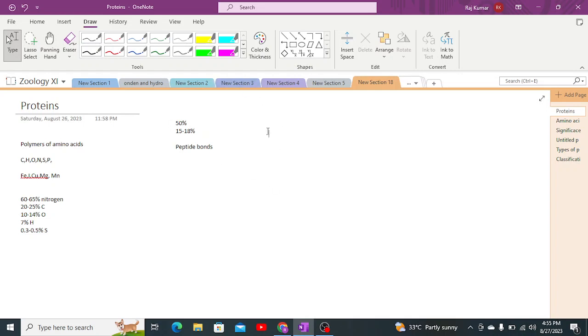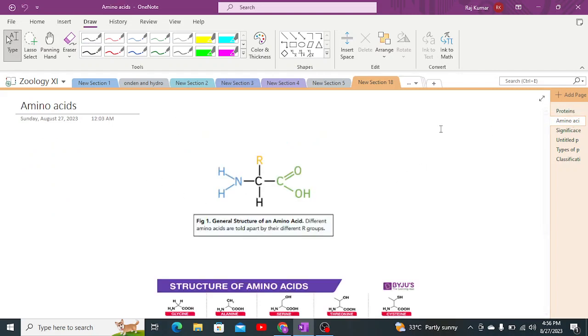Protein was discovered by Berzelius in 1838. And then a scientist named Mulder came, who described the significance of protein. After which, let us describe the structure of amino acids now.